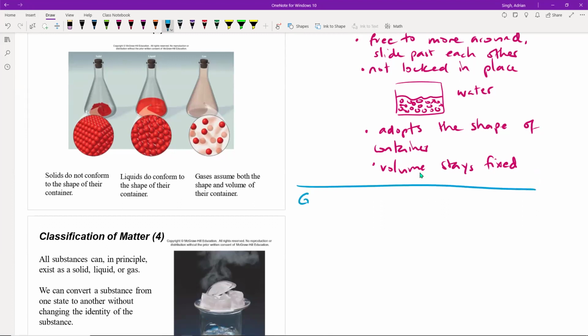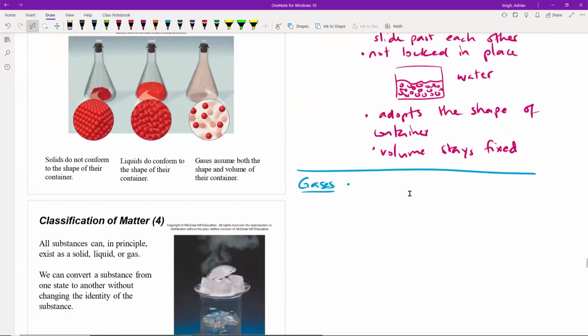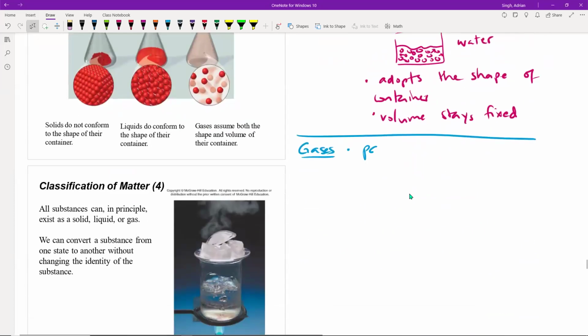And that brings us then to the third category, which are the gases. In a gas sample, the particles are far apart from each other. They're actually very far apart, and they're constantly moving around that sample.